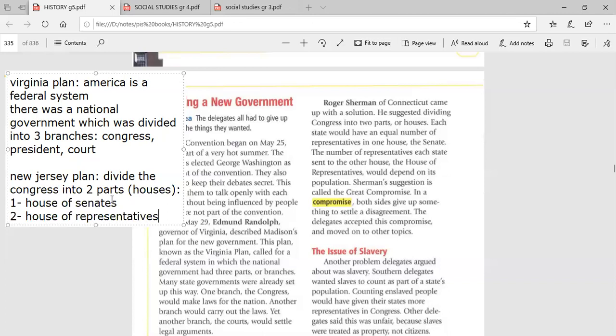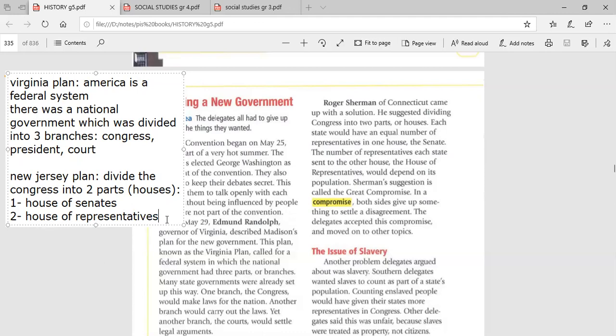In the first house, the House of Senate, each state will elect two senators. So the House of Senate will include two senators from each state. The Senate's jobs and responsibilities are more powerful than those of the normal representatives in the second part, which is called the House of Representatives.